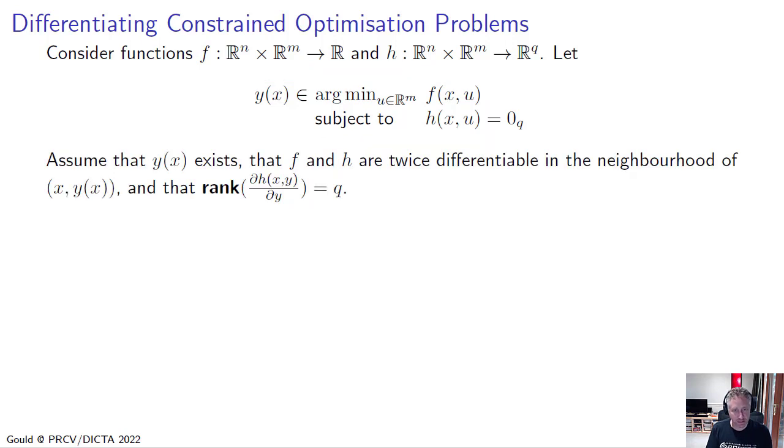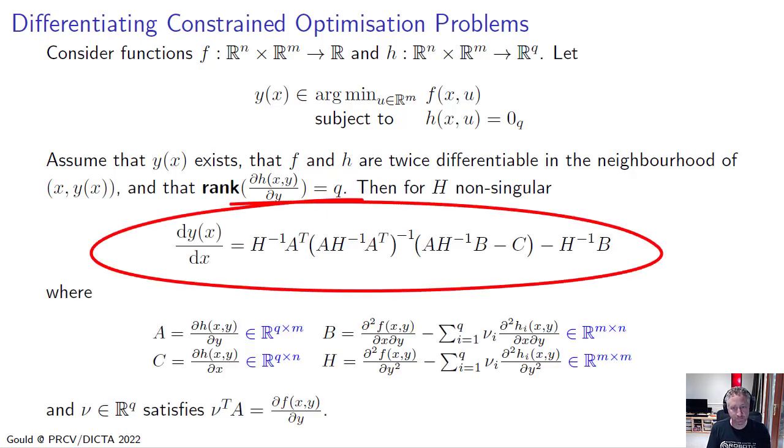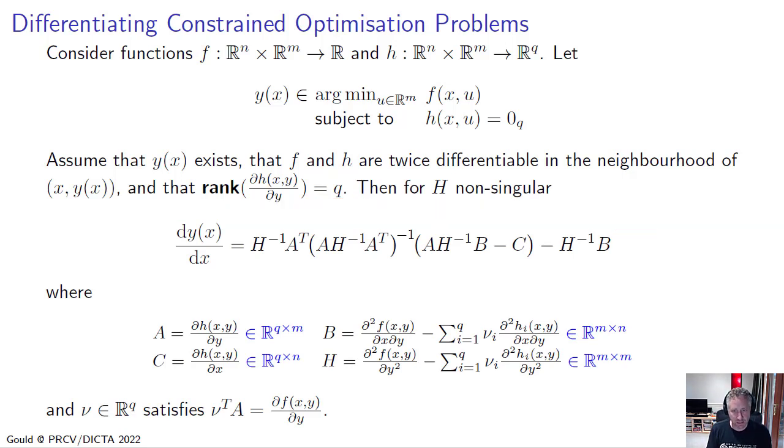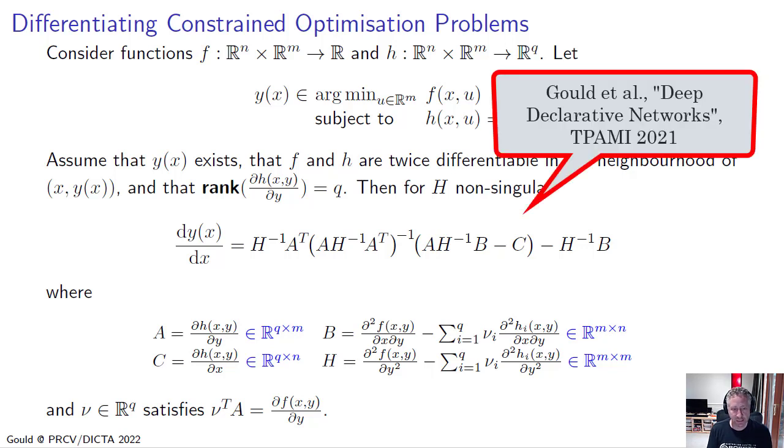And if we assume that the solution exists and that both the objective and equality constraint functions are twice differentiable in the neighborhood of the solution, and moreover that the rank of the derivative of the constraint functions is equal to q, so it's full rank, then we have this expression here for the derivative of y with respect to x. And the way we arrive at this expression is by differentiating the optimality conditions, which in this case is the fact that the derivative of the Lagrangian function vanishes at the solution. And details can be found in our paper on deep declarative networks.